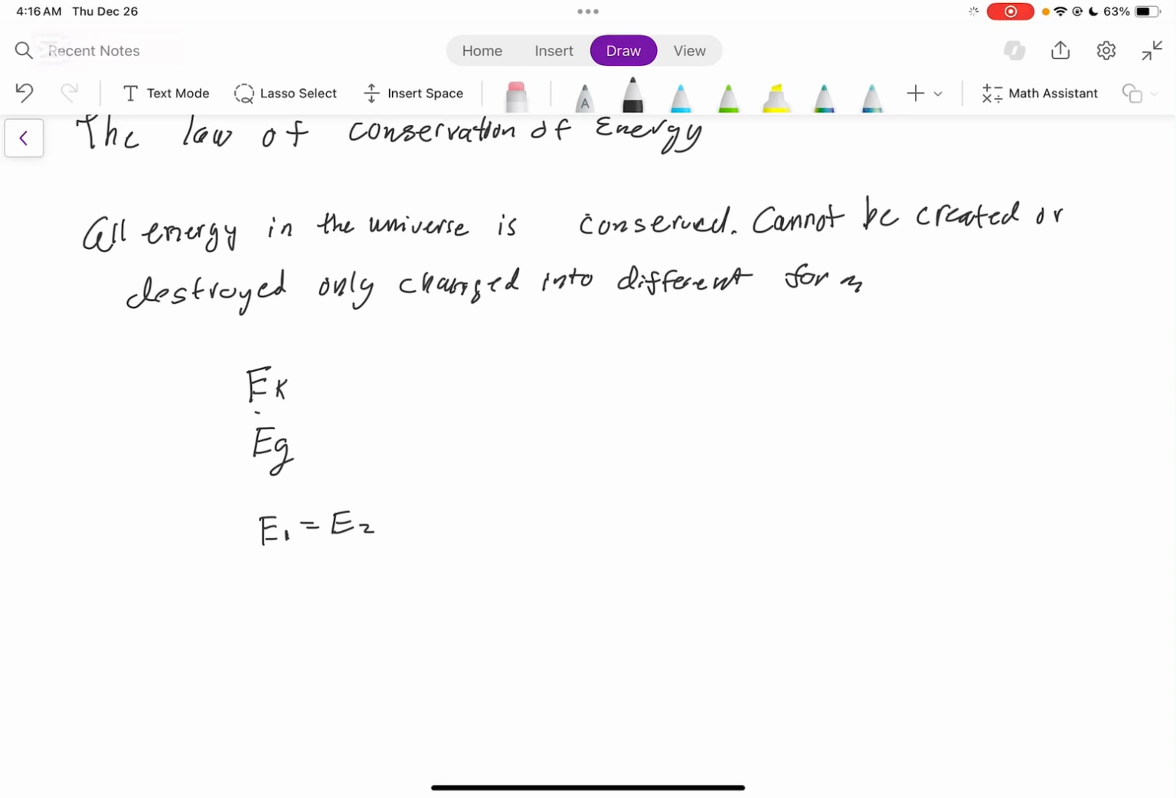Similar to how you may slam your door. Before you slam your door, there's kinetic energy in the door, but that kinetic energy is then transferred into sound energy and other forms of energy you may experience. So we cannot really lose energy, nor can we create energy.